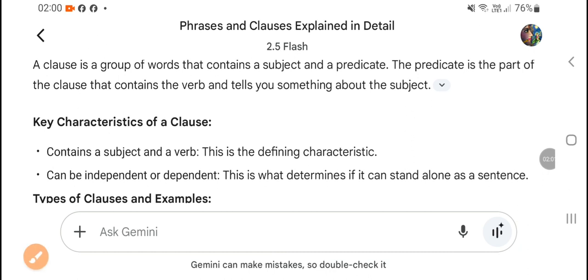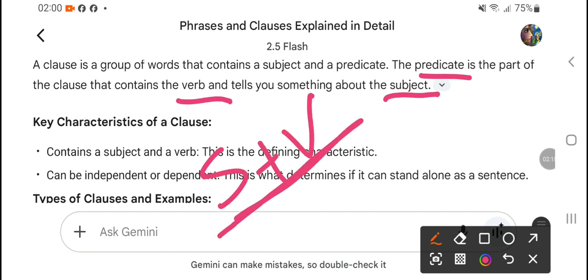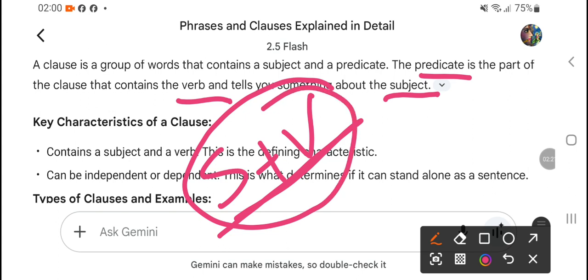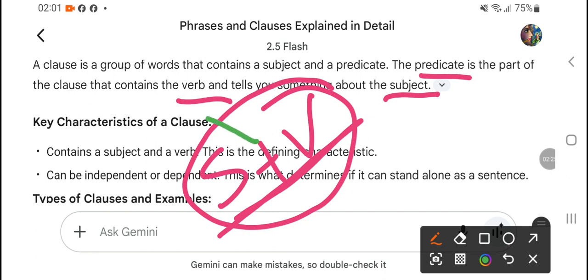The predicate is the part of the clause that contains the verb. Predicate means the verb that tells you something about the subject. So the subject and verb combination is a necessary condition of a clause.